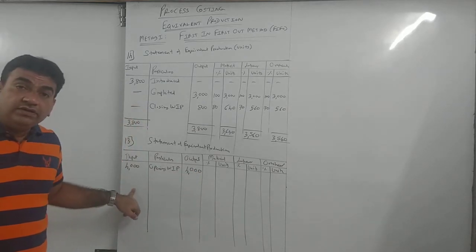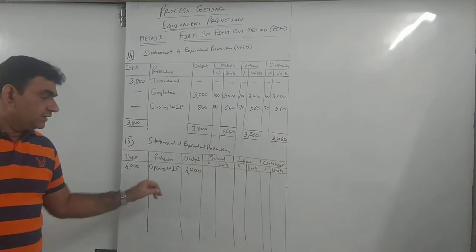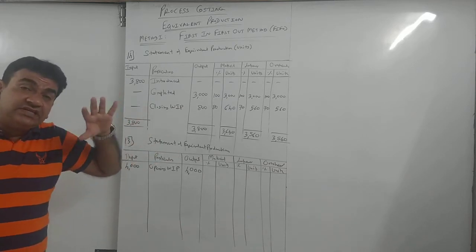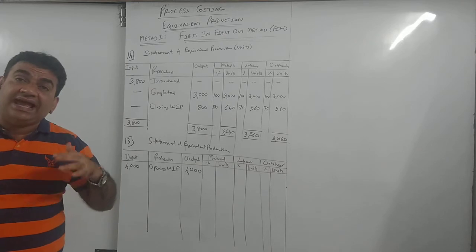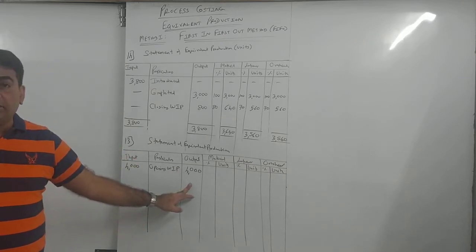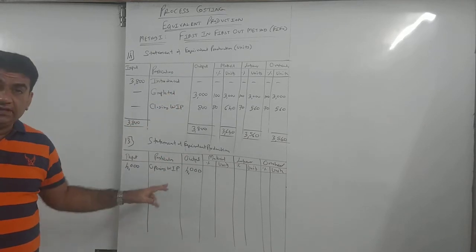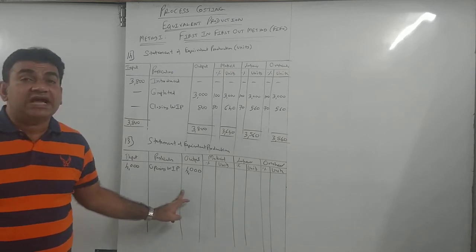Why part of input? Because last year's closing is coming in the current year. Why part of output? Because it is last year's partly produced good. I will complete the remaining production and make it fully complete. Therefore it will be a part of output. Got it? In the previous sum opening WIP was not there. So opening WIP you will put in the column of input as well as output.